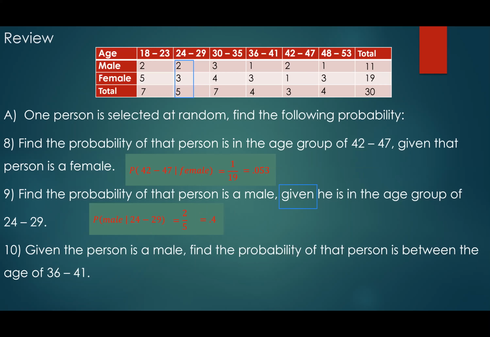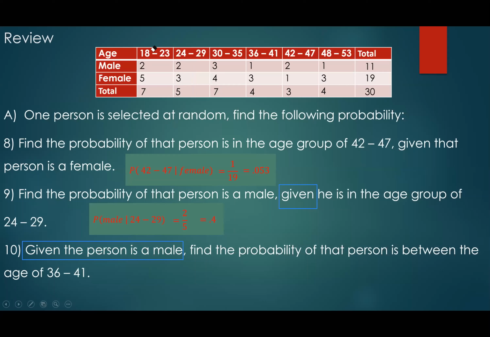Same thing goes for number 10. They wrote it a little bit differently, but you have to be careful and see that it says, given that the person is a male. So that is what we need to extract out first, right? Given that the person is a male, I'm no longer looking at the age group.